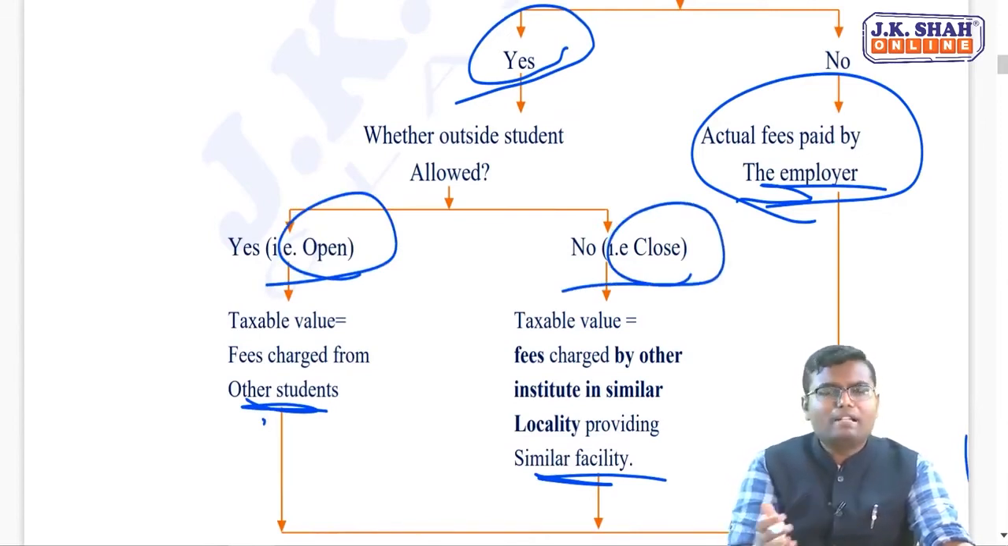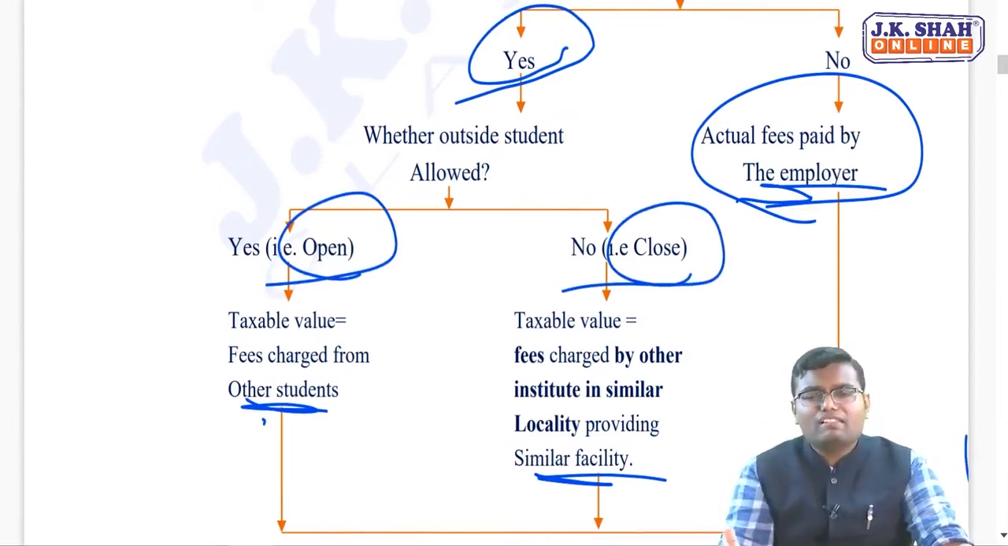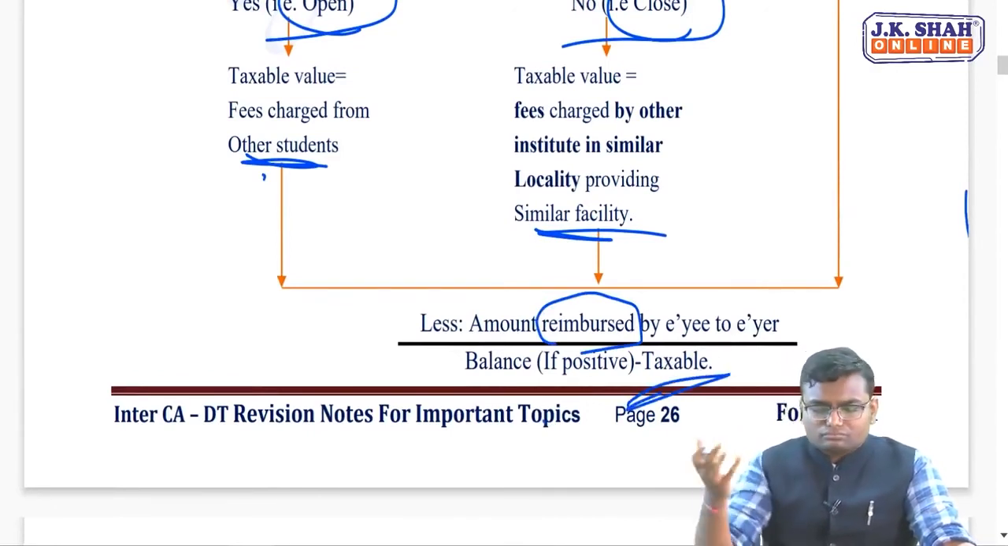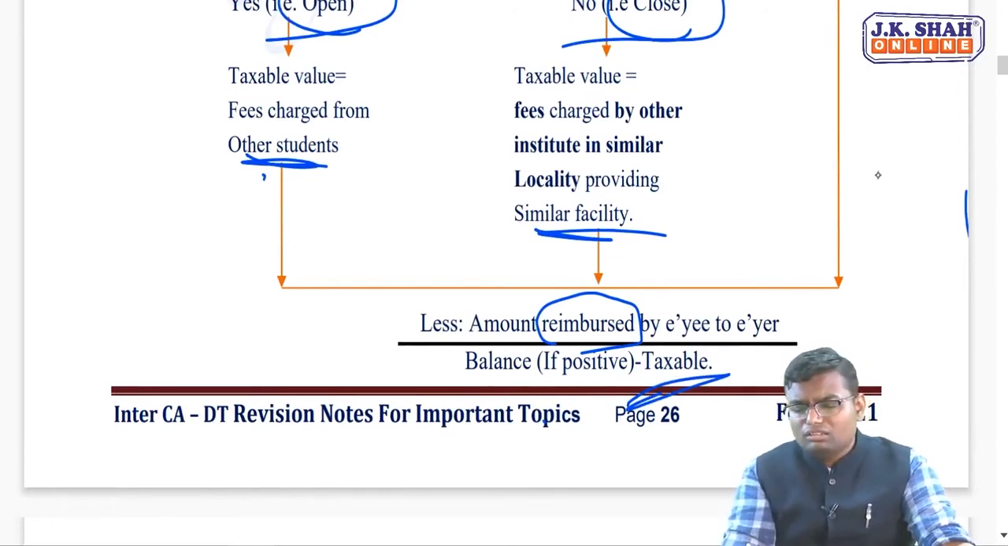Your valuation depends on that, on a purely logical basis. There is nothing called mug up. And from all of this, whatever recovery is being done by the employer, that is to be deducted. Balance, if positive, is taxable. Let's say the fees charged from another student who is not an employee relative is 1 lakh rupees per year, and from an employee relative they charged only 10,000.